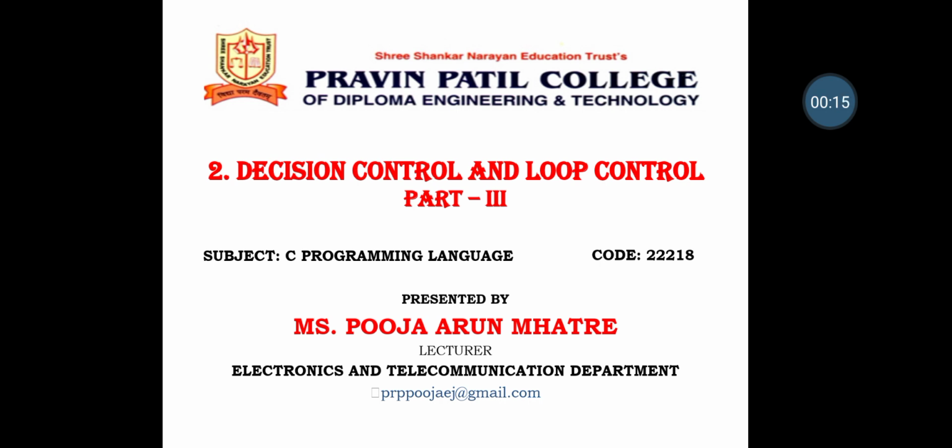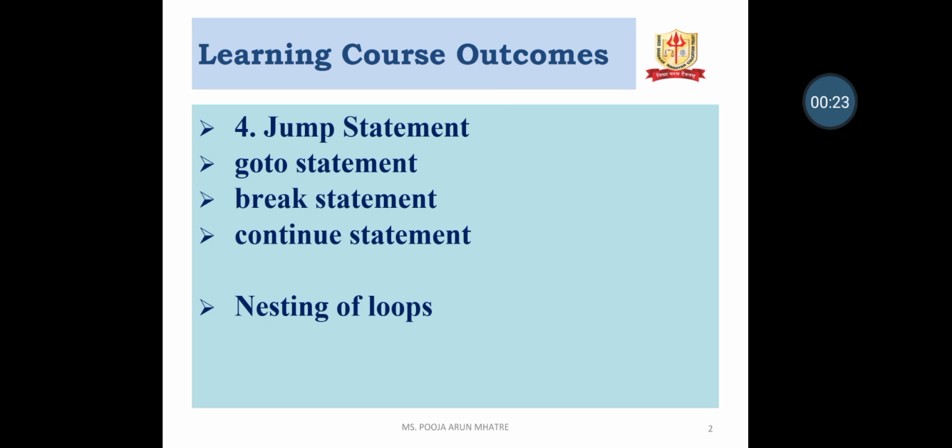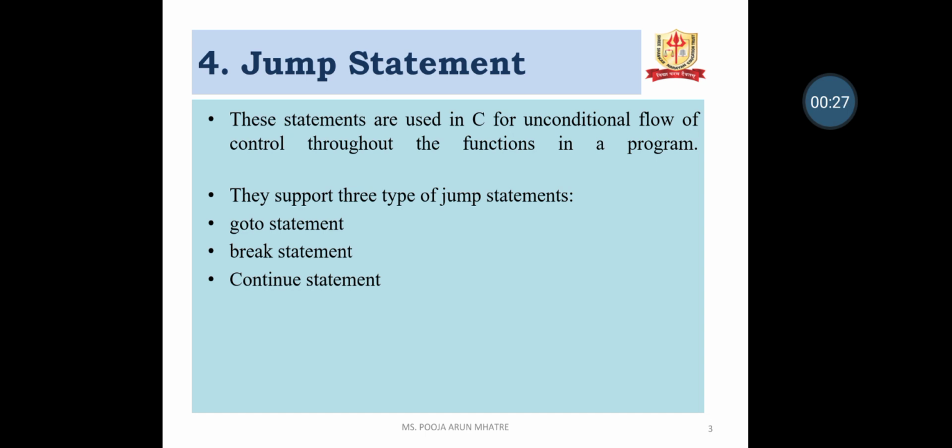Today's topic is Decision Control and Loop Control, Part 3 of the C Programming Language. The learning course outcomes are jump statements and nesting of loops. Jump statements are used in C for the unconditional flow of control throughout the functions in a program. They support three types of jump statements: goto statement, break statement and continue statement.